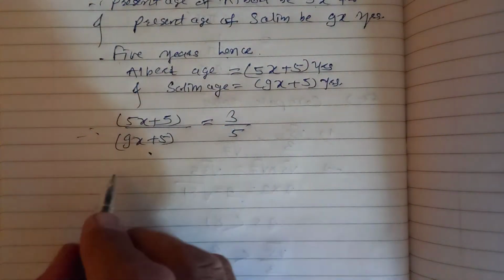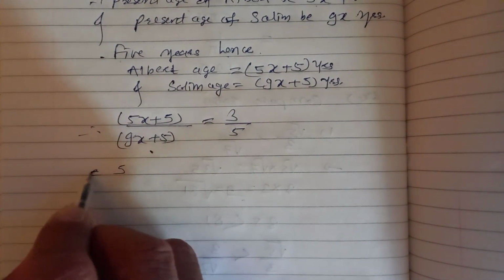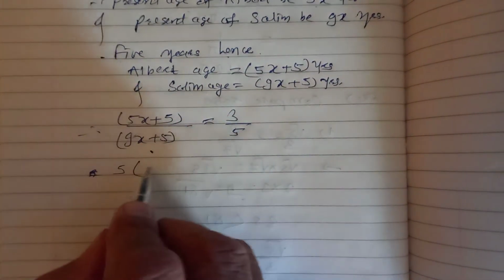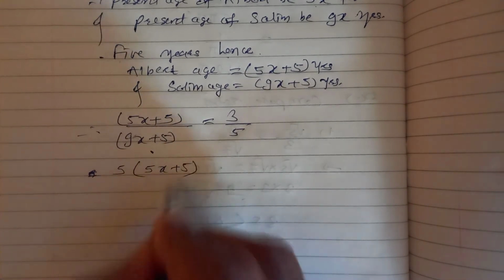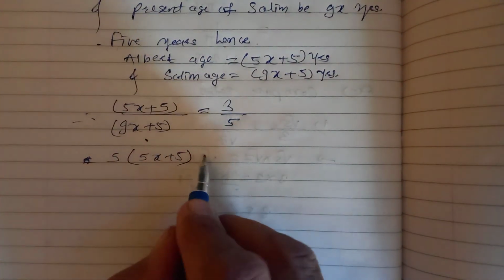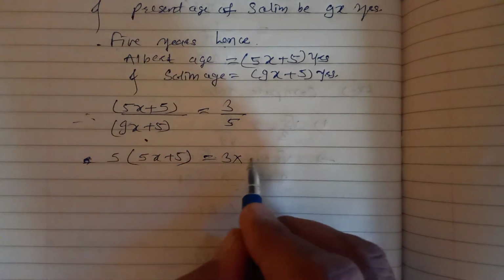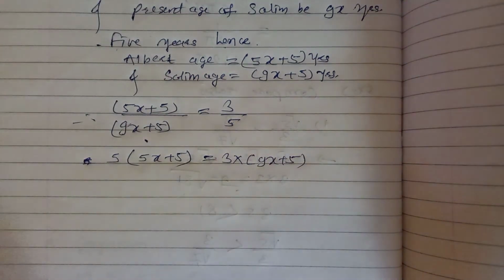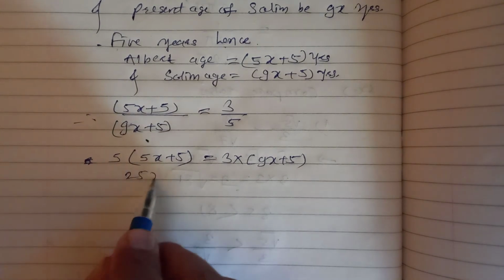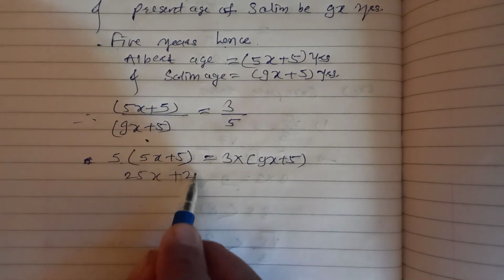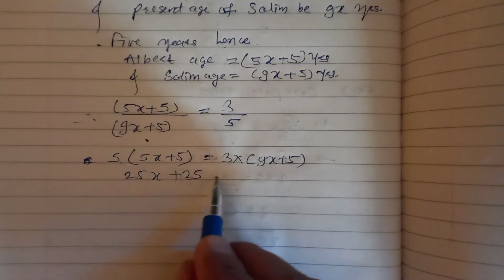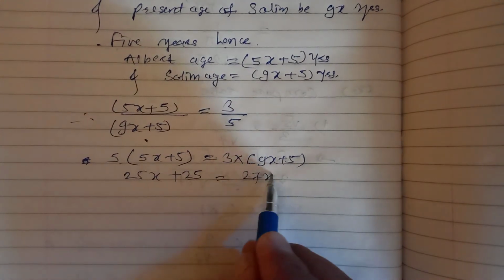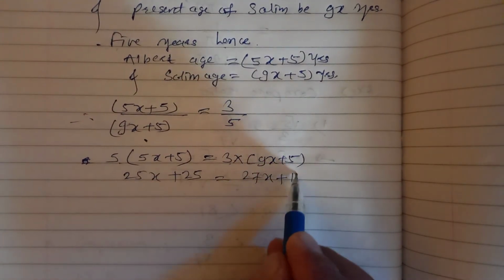Taking cross multiplication, 5 multiplied by 5x plus 5, and this side 3 multiplied by the bracket 9x plus 5. So multiply it. 5 fives are 25x plus 5 fives are 25. 3 nines are 27x plus 3 fives are 15.